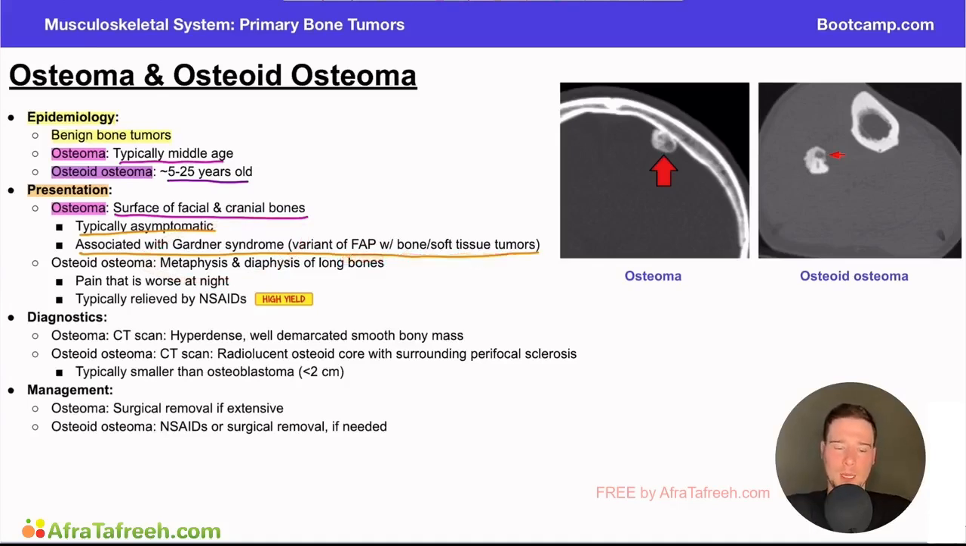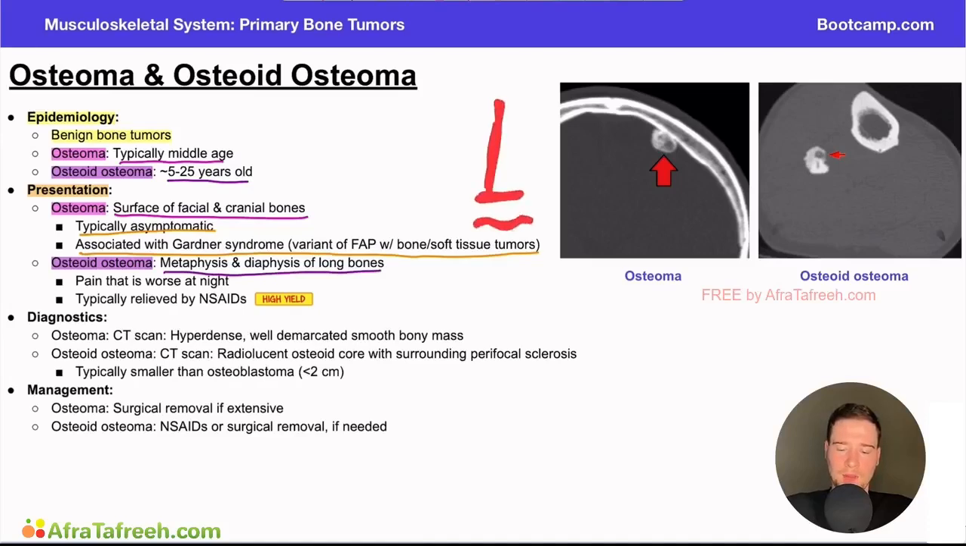Now, if we contrast that with our osteoid osteomas, we see the location is likely to be different. These are more likely to be seen in the metaphysis and the diaphysis of the long bones. Again, the diaphysis is the long portion of the bone, the metaphysis is kind of the middle portion, and then the end is kind of the epiphysis of the bone.